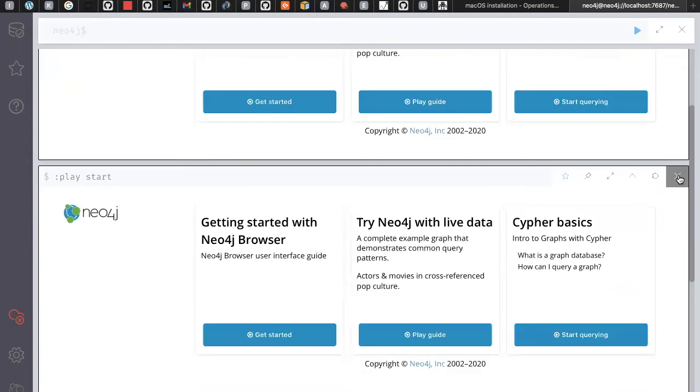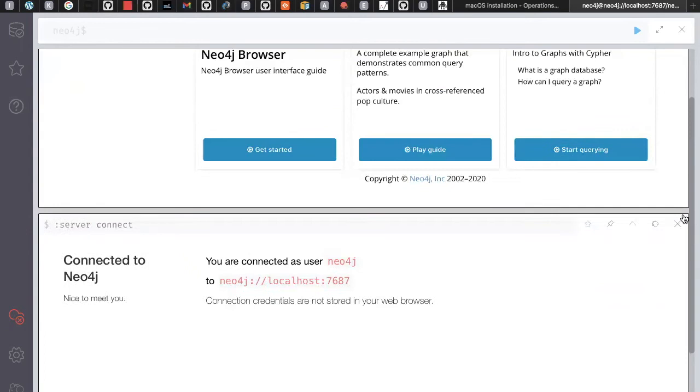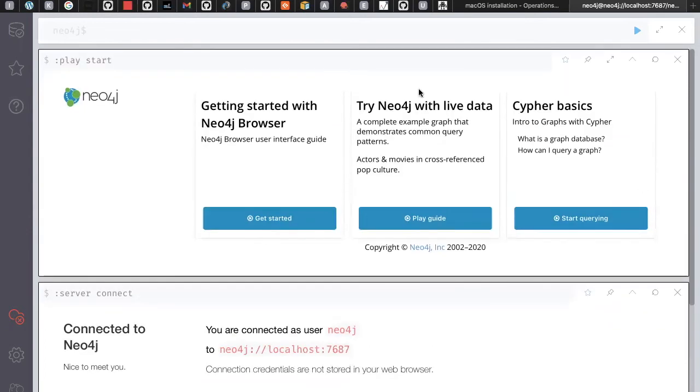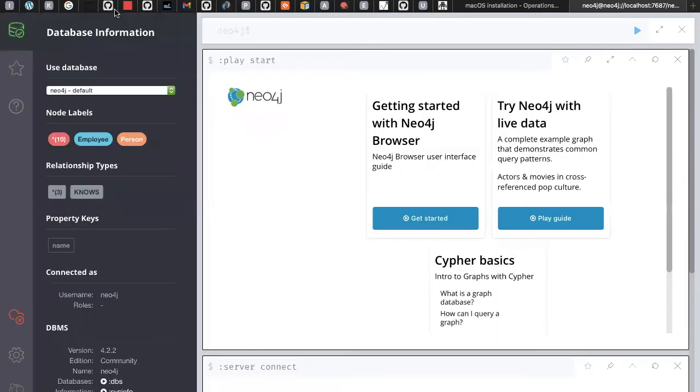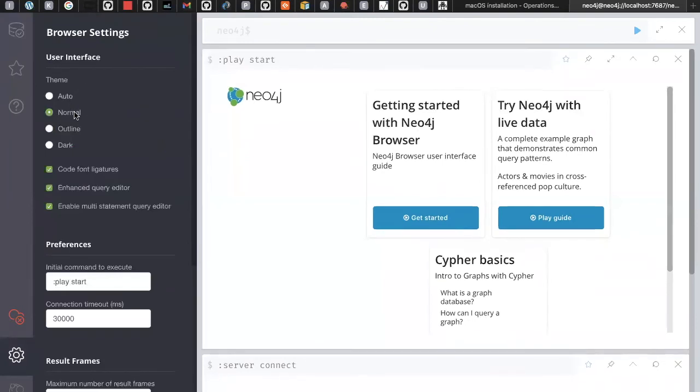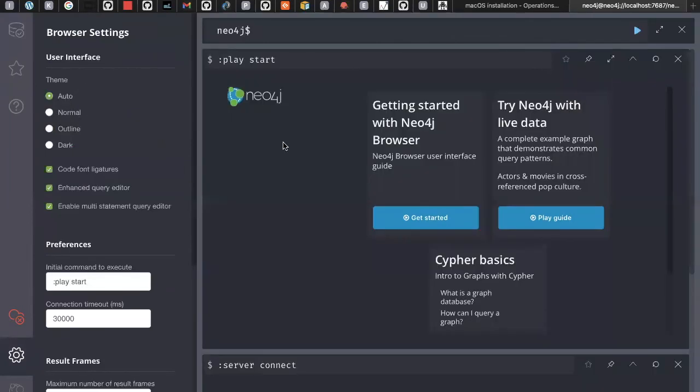If I want to delete the window below, you can just click the cross mark. Or else, on the left side you can see the complete database information: which database you connected, that is neo4j default. And there are also relationship types, property keys, and all the information about your DB. And if you want to change the look and feel, we can put it to normal, or we can make it auto, which will completely change it to dark. So themes can be changed.